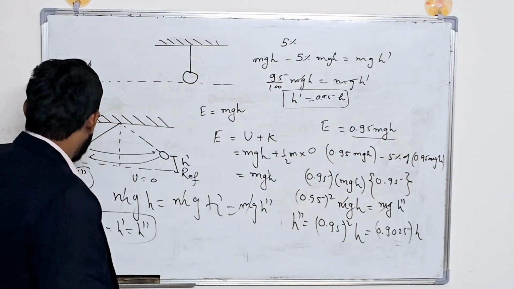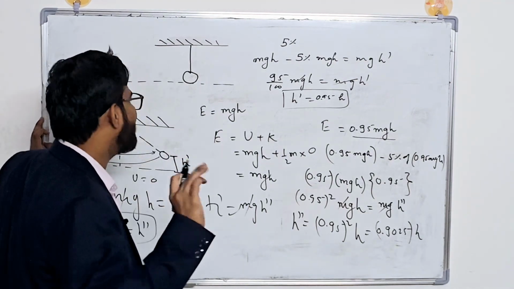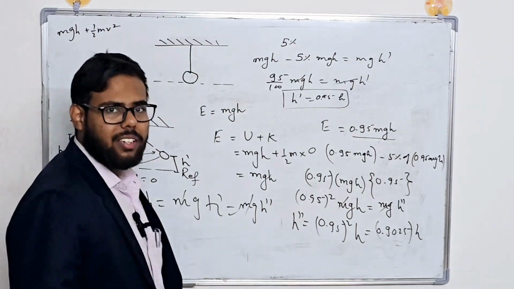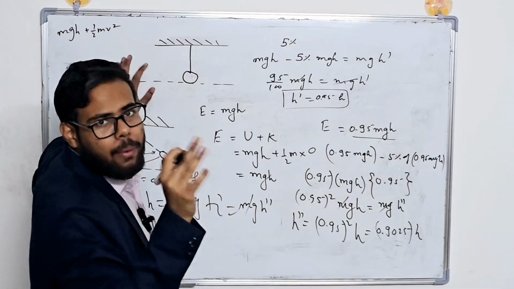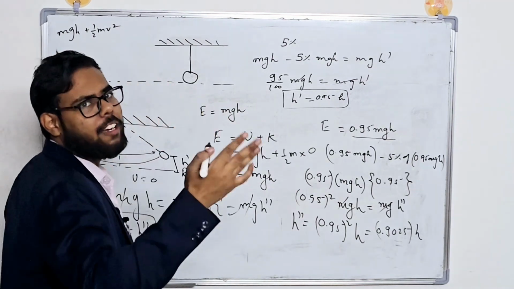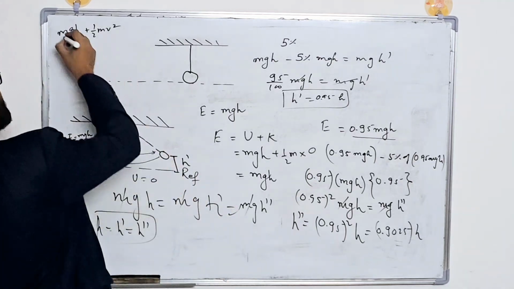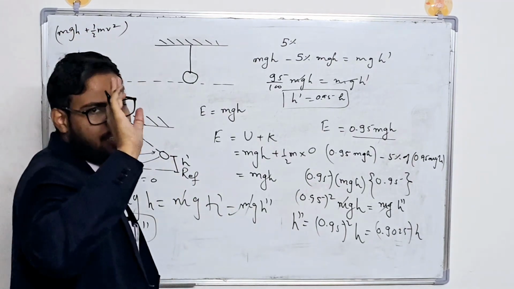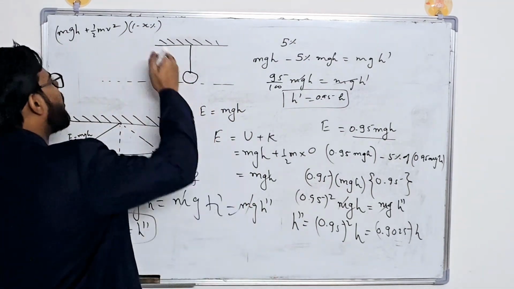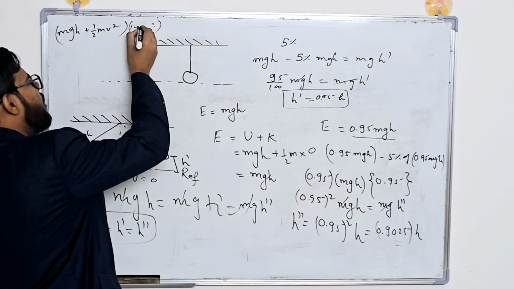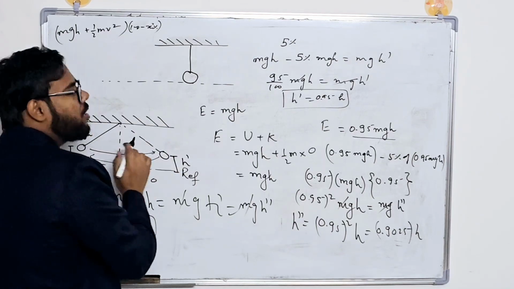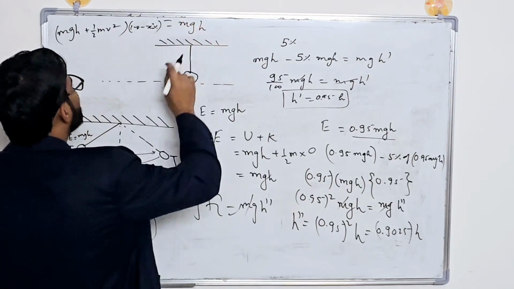Of course, if I had provided some velocity in the initial case, so that the energy was mgh plus half m v square, then there was a possibility that it would have hit my chin. Even if x% of the energy was dissipated in the form of heat or whatever, we would be left with 100 minus x percent of the energy, and when it reaches back, this must be equal to mgh again.